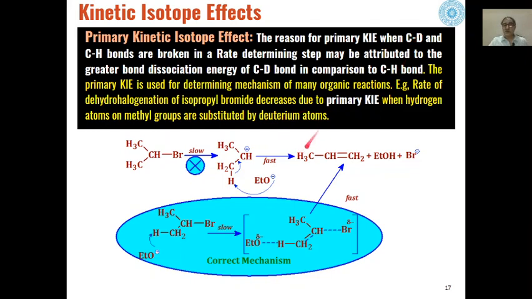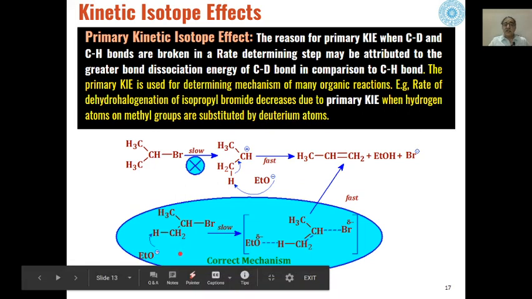So that is why if we see this mechanism here, this is the slowest step, that means rate determining step, and in the rate determining step the carbon halogen bond is being broken and we are getting this carbocation as the intermediate, and the faster step is removal of this hydrogen by the base ethoxide ion to give us the product.